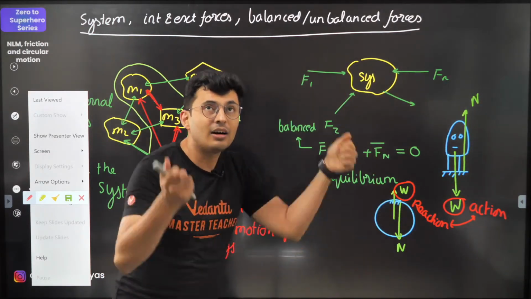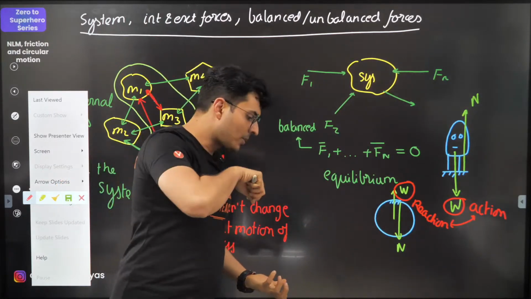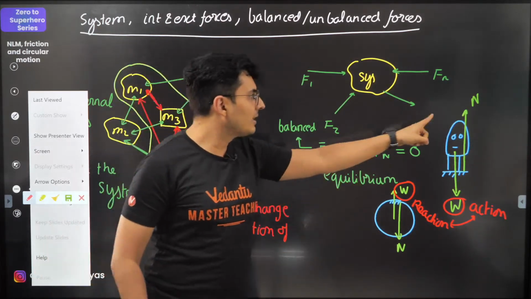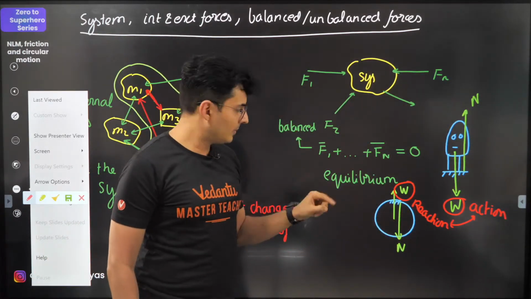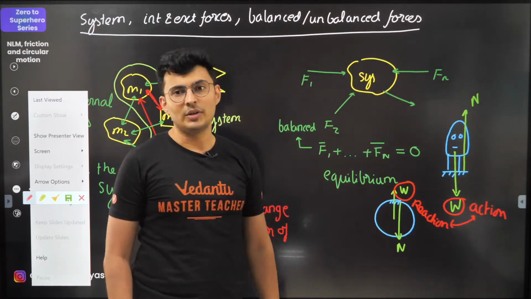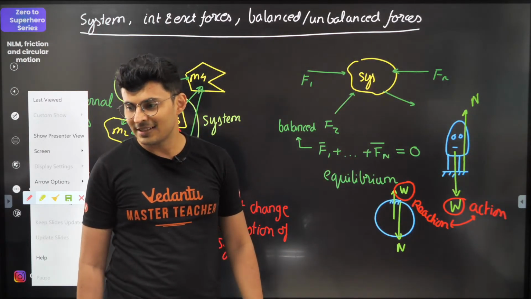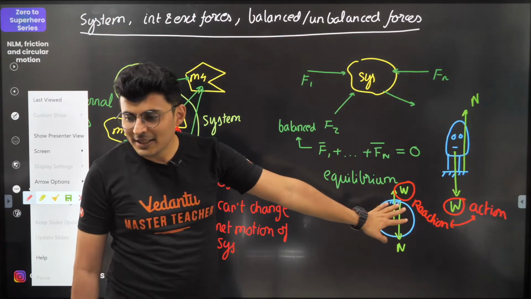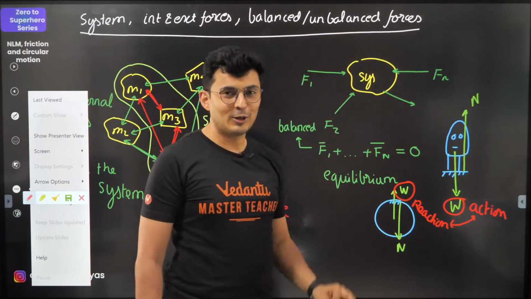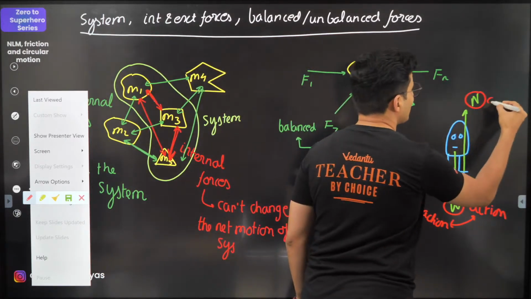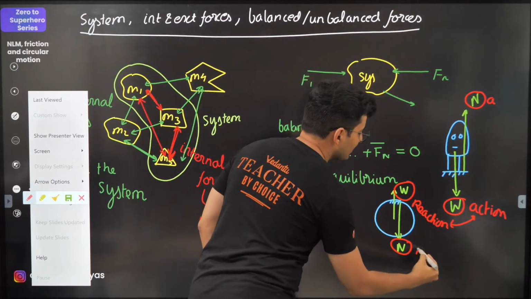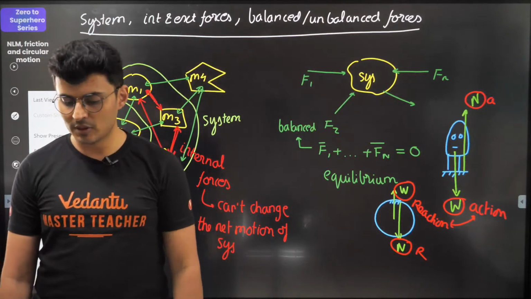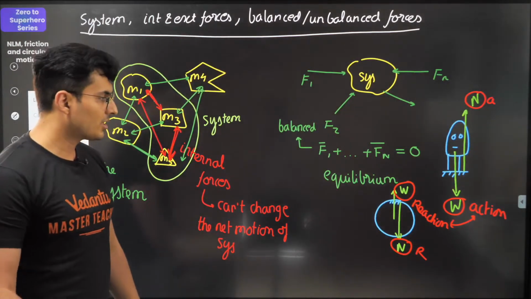Force acting by the Earth on Pandu, force acting on the Earth by Pandu, and vice versa. Similarly, normal is acting on Pandu by Earth, and this normal is acting on Earth by Pandu. I hope this is clear. So this is how Newton's third law works. If this is called action, this normal is called reaction. Everybody clear about this? Understood how action and reaction works?